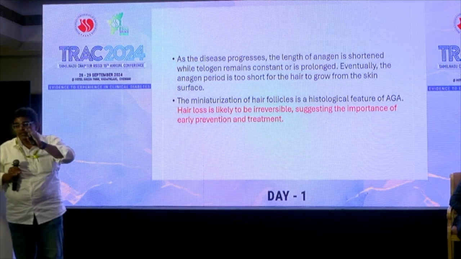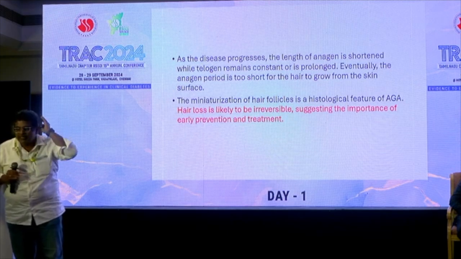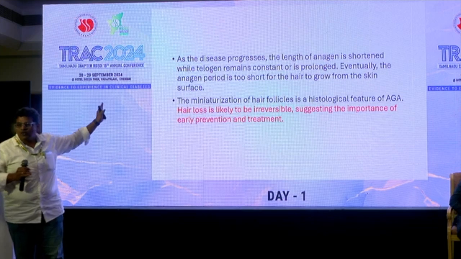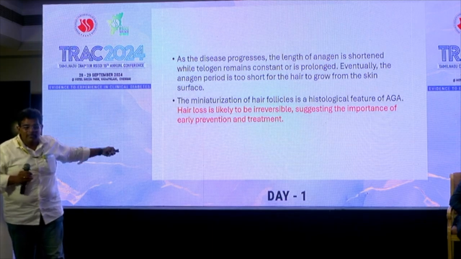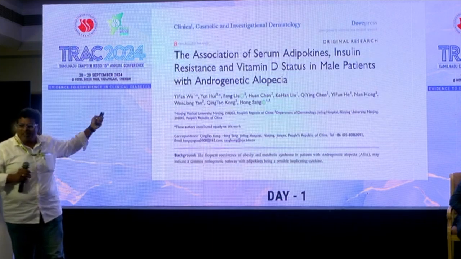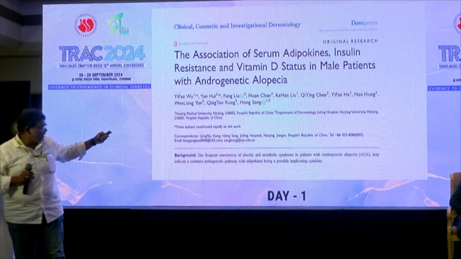But the most important thing that we need to know is, once it hits, it is very difficult for it to go back. So what do we need to know? All these comorbidities, diabetes, insulin resistance, everything has to be controlled if you don't want to land up in that stage. So that is all that we need to know about androgenic alopecia. There are other articles also to substantiate these findings.